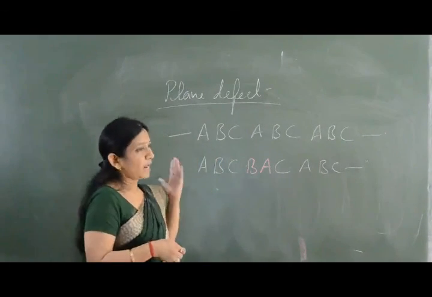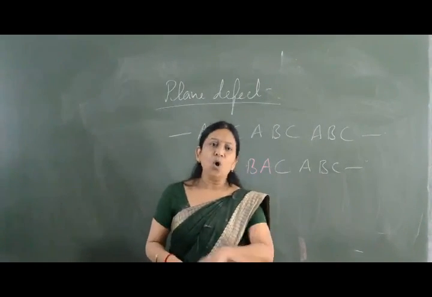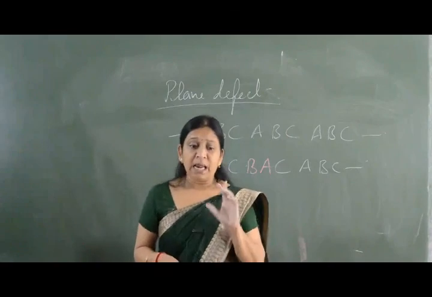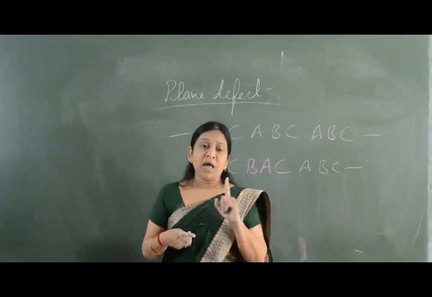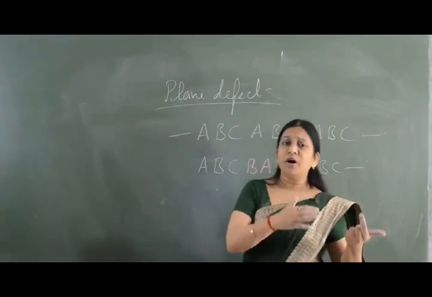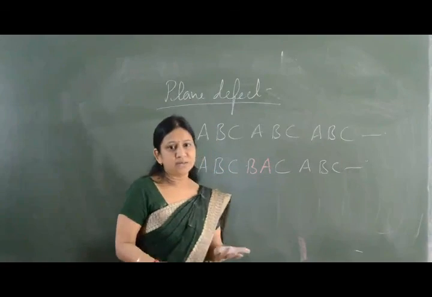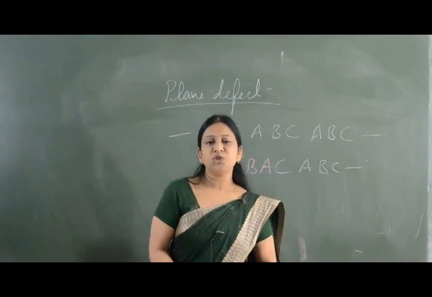And then we have got line defect. Line defect is going to take place on the entire row or on the entire column, and line defects are of two types, edge defect and screw defect. And then we have got a plane defect. So in plane defect, the order of arrangement of the constituent particles is going to change. So this is all in imperfections in solids.